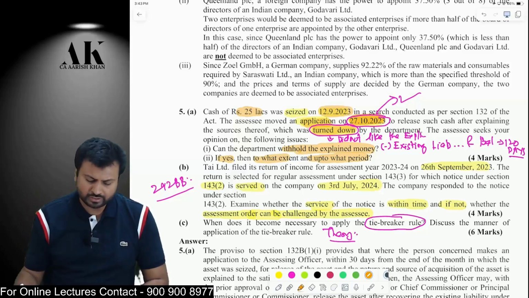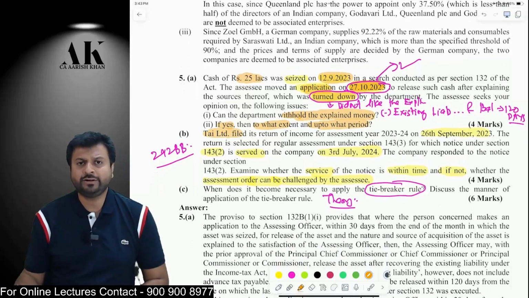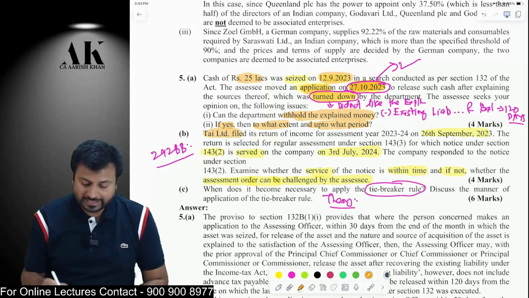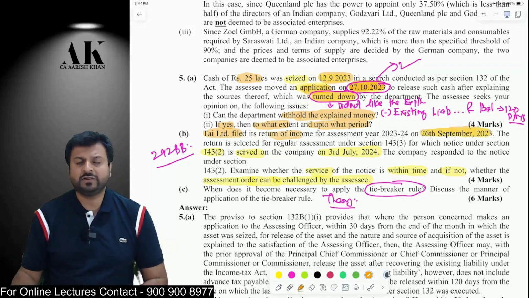Okay, I hope it is clear to all of you. Now, the next question is again a very good question on section 292BB read with section 143(2), that is, the scrutiny notice. TIE Limited filed its return of income on 26 September. Now, if a person has filed the return of income, by when should the department serve the scrutiny notice?